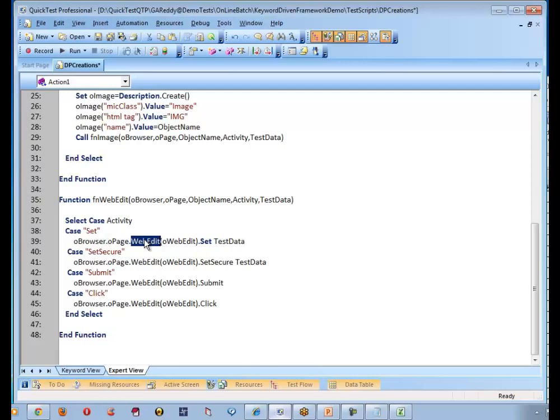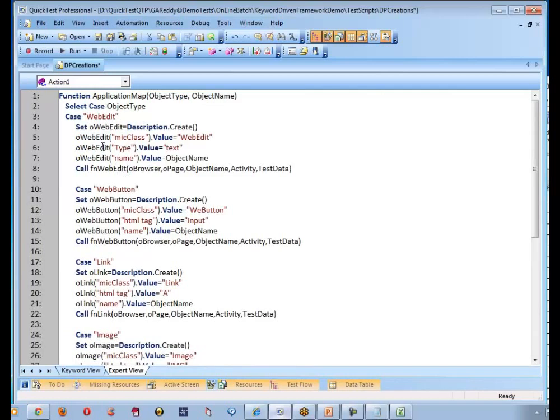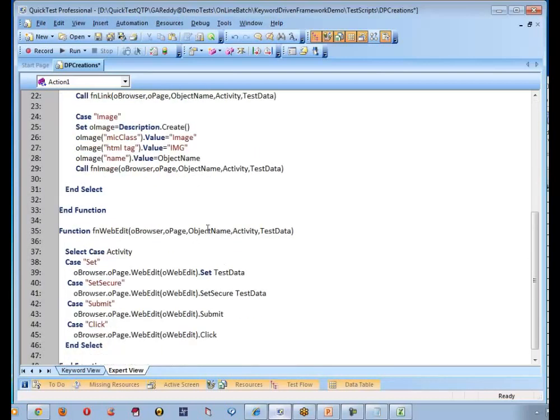Look at here. I said oWebEdit, but did we pass oWebEdit any time here? No. So object name is not necessary. I have to pass oWebEdit. Why? Come back to the script. When I say oWebEdit, we are creating the description. We are very much clear that it is a WebEdit type. It is text oriented, and the name of that is object name. So instead of object name, can I pass oWebEdit here? Yeah. So that I can use the same oWebEdit here. Correct? Is that point clear?